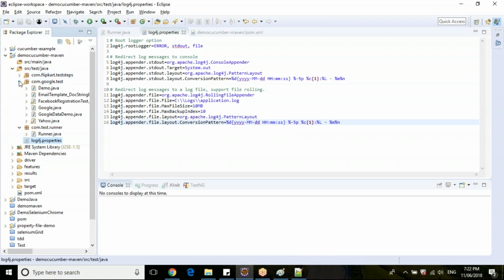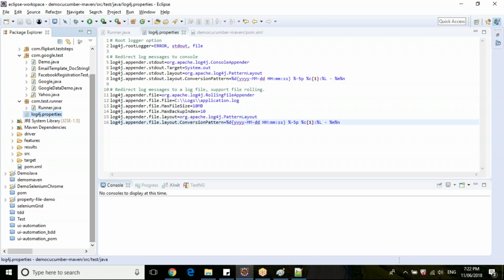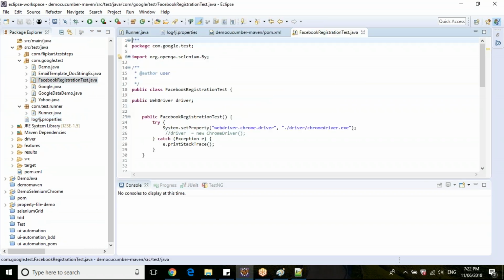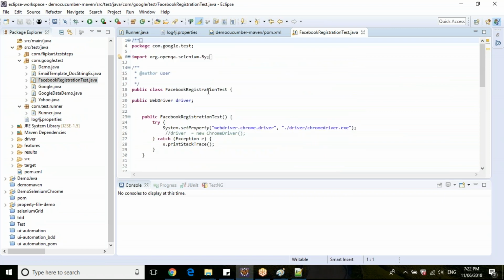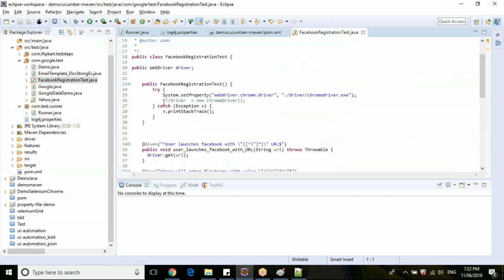Okay, let's see the implementation, guys. How exactly are we going to implement it? Let's implement it for the Facebook registration test. So where exactly do we need to start the logger? Can anyone answer this? Where do you need to start the logger?